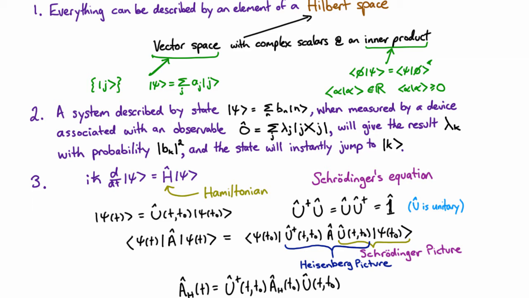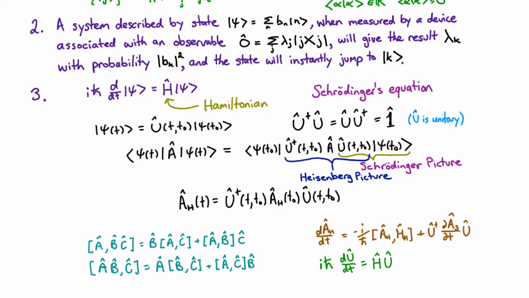And so the only reason the position seems to be changing is that when I apply the position operator to this state that's changing, then I get a different answer. Okay, and so we can see that both pictures are exactly the same. They both give the same predictions, but some are easier than others to do certain calculations in. One advantage of the Heisenberg picture is that you have this really direct connection to expectation values. One advantage of the Schrödinger picture is you don't have to keep calculating the evolution of a large number of operators. You can just do it for one state once and you know everything.